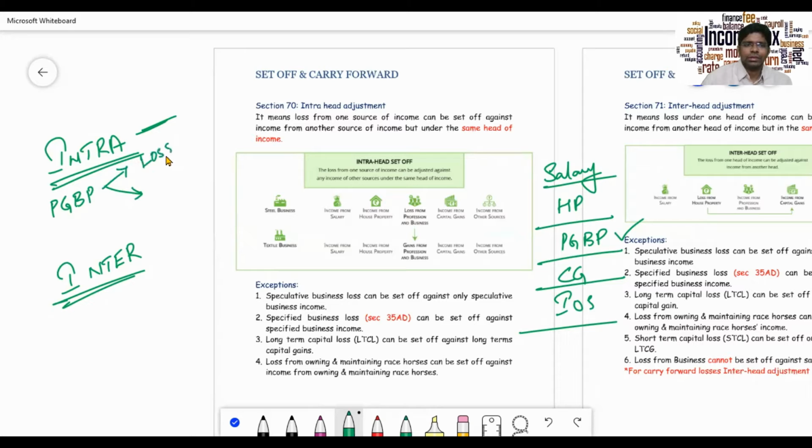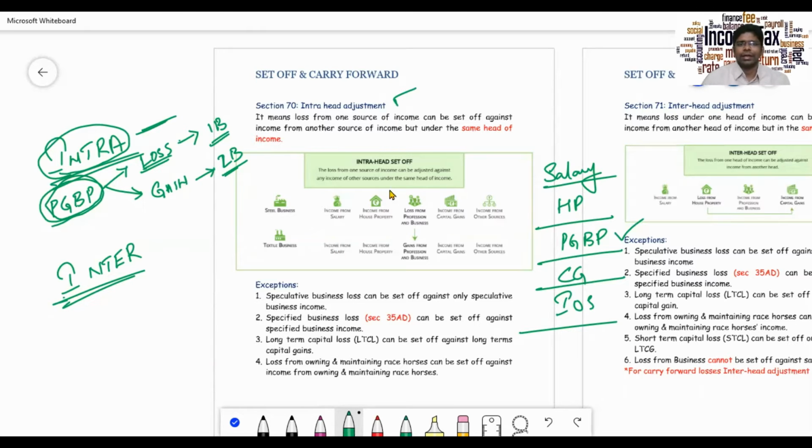The loss incurred from one business can be set off from the gain of the other business, but please note it is within the same head. This is called intra head adjustment.